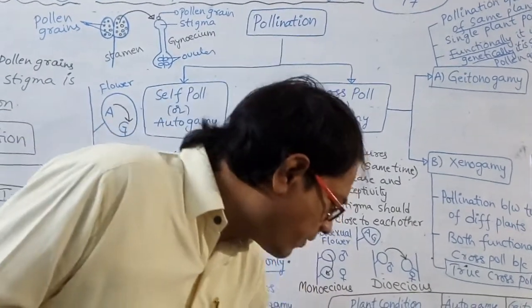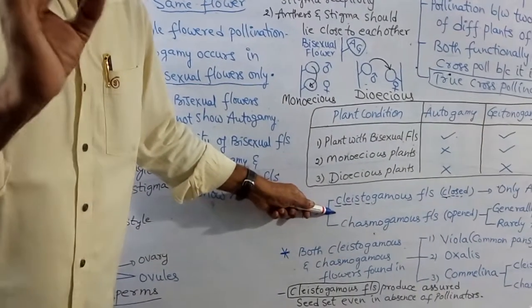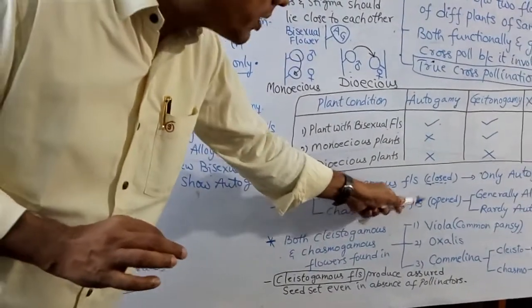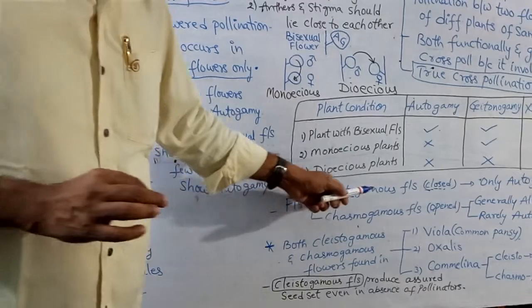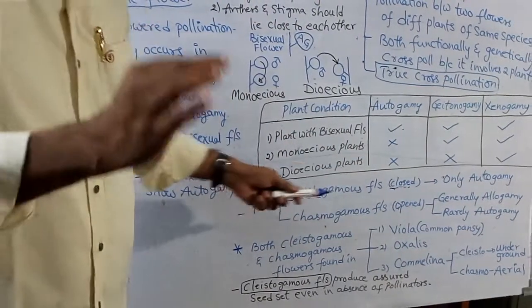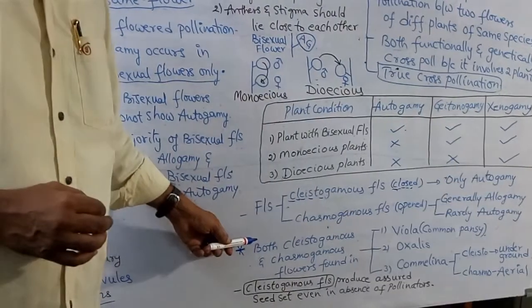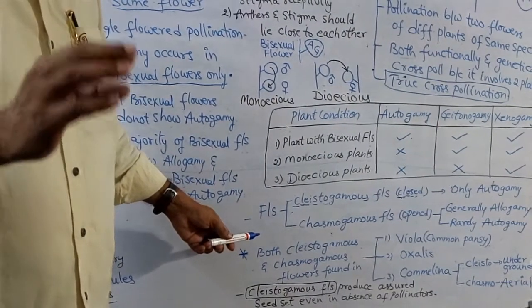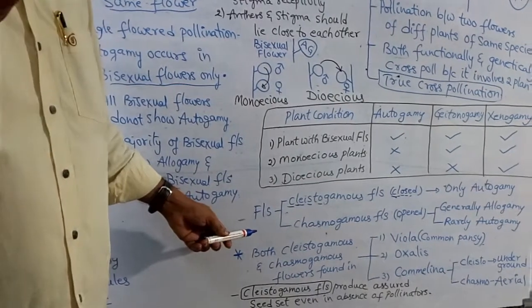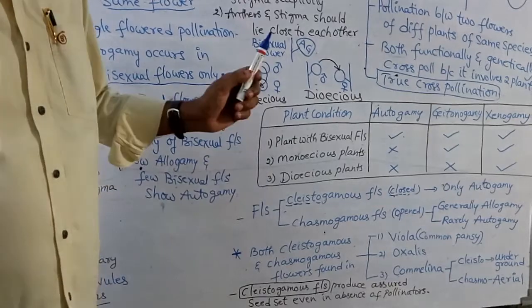The opened flowers are called chasmogamous flowers. Chasmogamous flowers generally perform allogamy, and rarely perform autogamy. Generally, a plant has only one type of flower, either cleistogamous or chasmogamous.